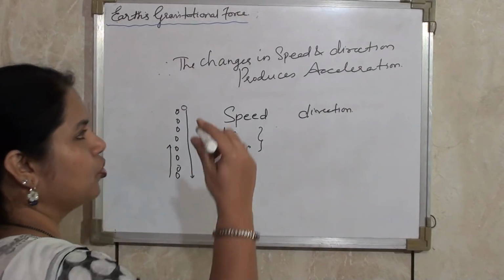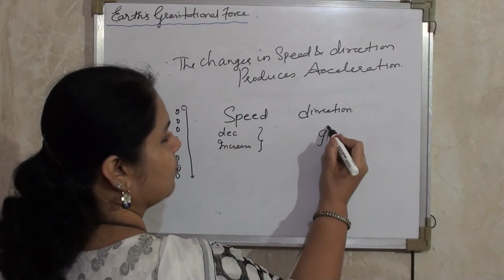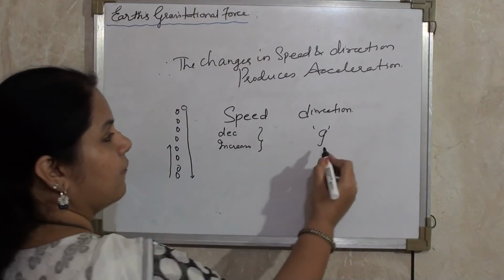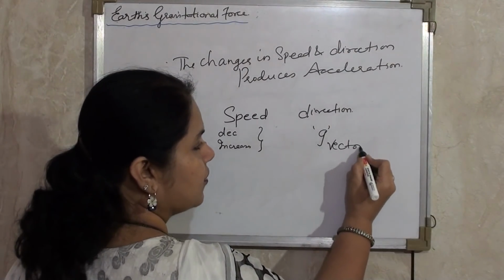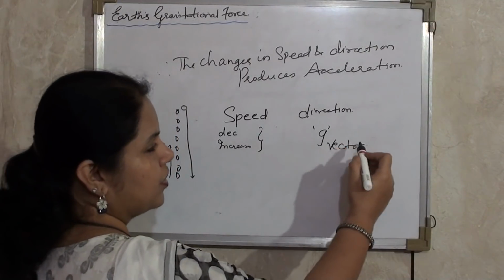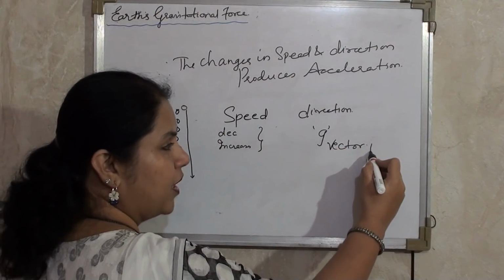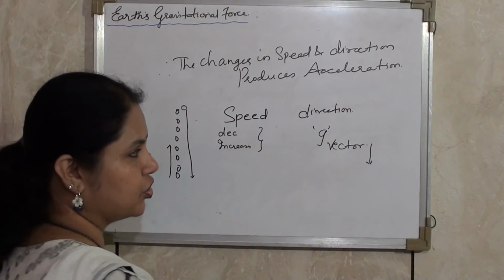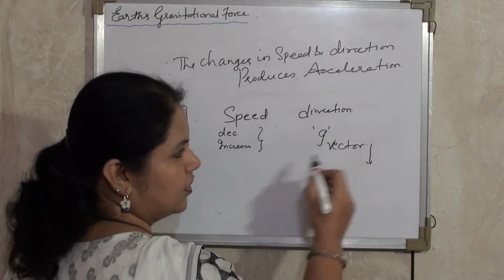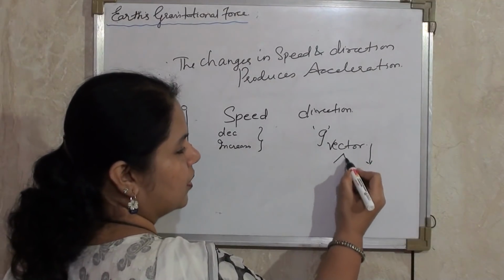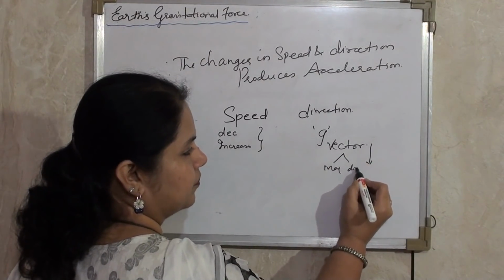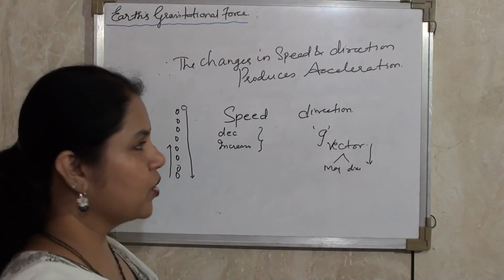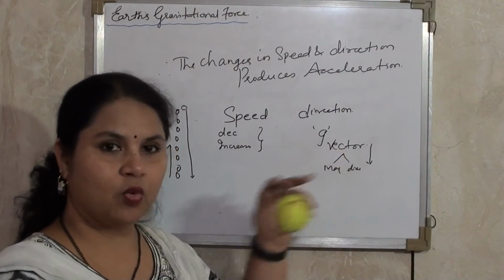This acceleration due to gravity is denoted by small g, and it is a vector quantity. We call it a vector quantity because acceleration due to gravity is always vertically downwards. It moves in a downward direction. Now this sign, the vector sign, we all know is nothing but magnitude and direction. So it is vertically downward, so acceleration due to gravity is a vector quantity.